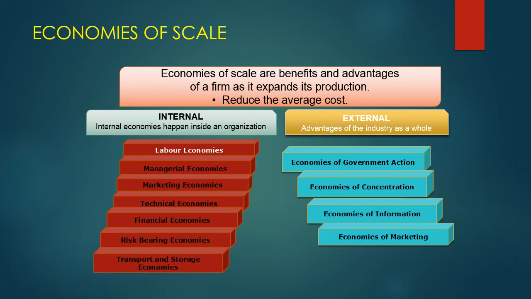Like the IT sector in Hyderabad has developed in High Tech City. Same way, the diamond polishing industry has developed in Surat. Now, all these firms or companies will get certain advantages like economies of government action. Government will adopt certain policies for the development of this industry or to solve their problems, so all the firms will get the benefit.